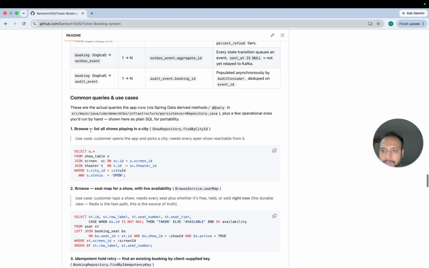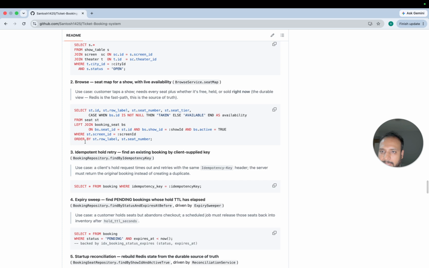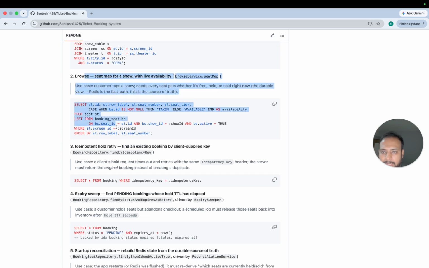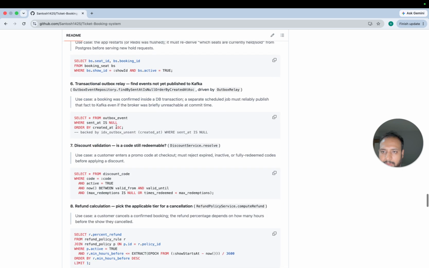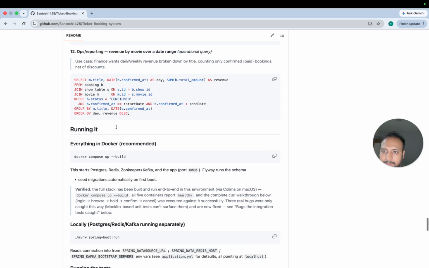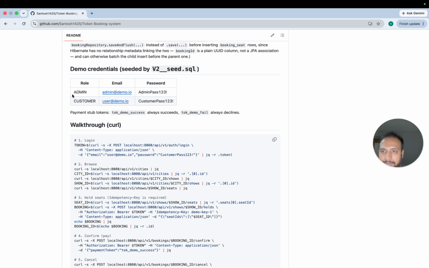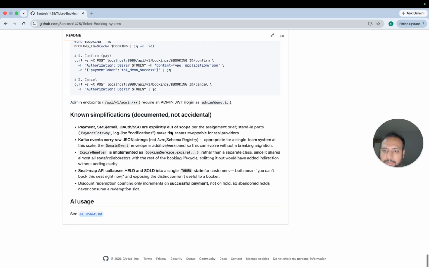These are the SQL queries that I have used here, and apart from that, I have written some more SQL queries here for different use cases. Yes, this much mainly. Apart from that, you can deploy and run it, put in the admin or consumer password, and accordingly you can play with the software also.